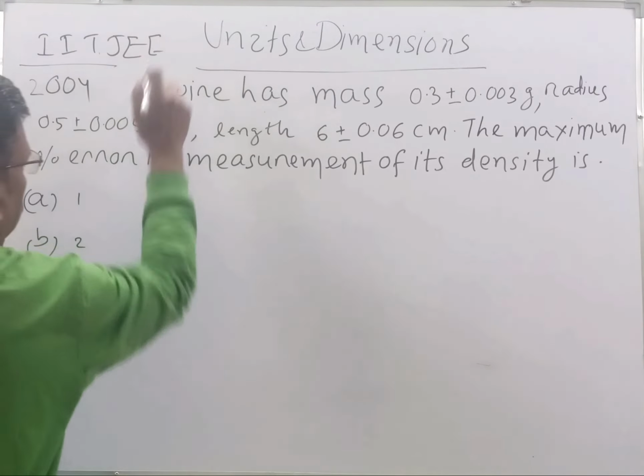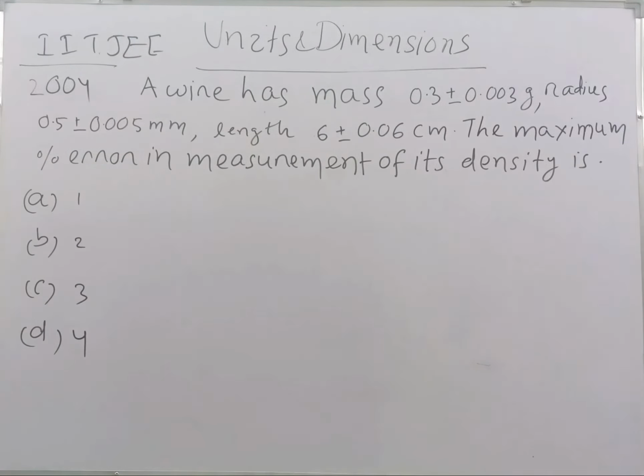Okay, student? A wire has mass 0.3 plus minus 0.003 gram, radius 0.5 plus minus 0.005 gram, length 6 plus minus 0.06 centimeter. The maximum percentage error in measurement of its density is 1, 3, 3 or 4%.